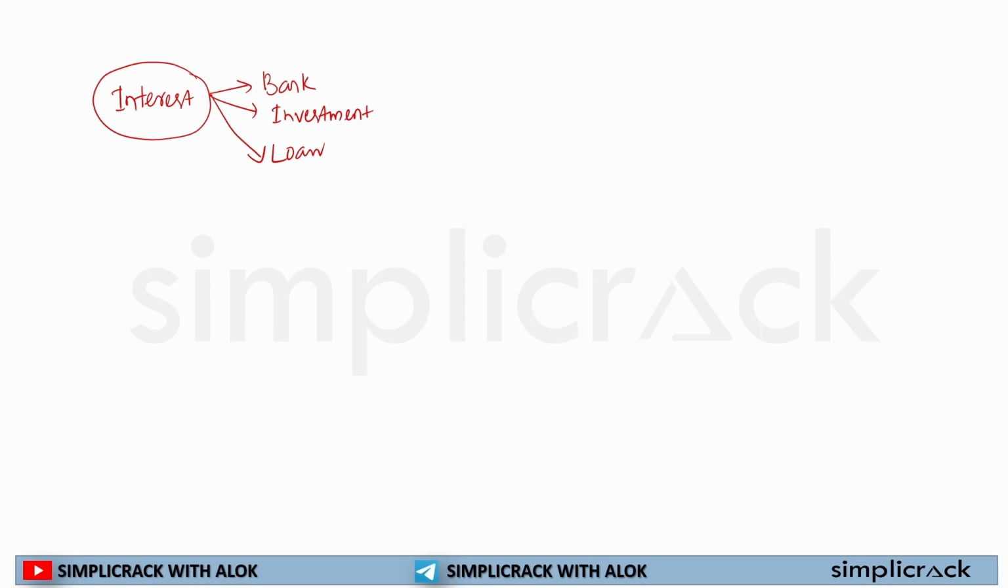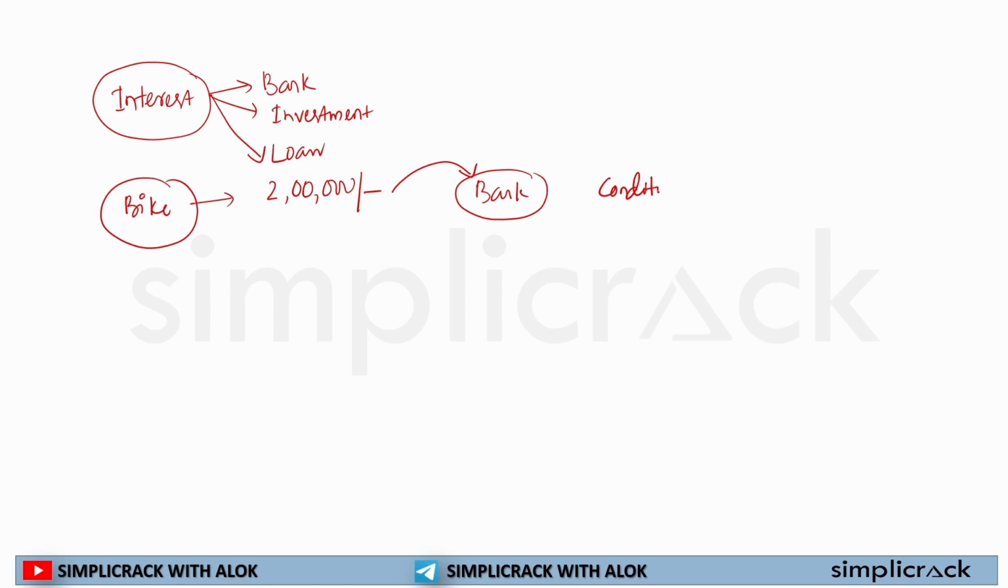Now, for an example to help you understand this, say you want to buy a new bike tomorrow, and the price of the bike is 2 lakh rupees. You do not have 2 lakh rupees, so you go to the bank. You say, I want to purchase the bike, can you give me 2 lakh rupees? The bank will say, yes, of course, your documents are good, you are a good person, we can give you 2 lakh rupees. But there is a certain condition attached to it.